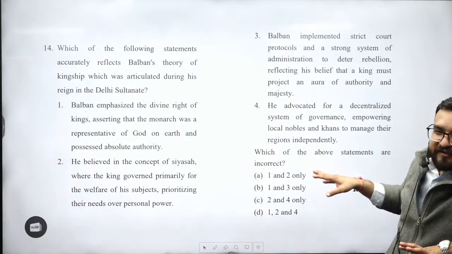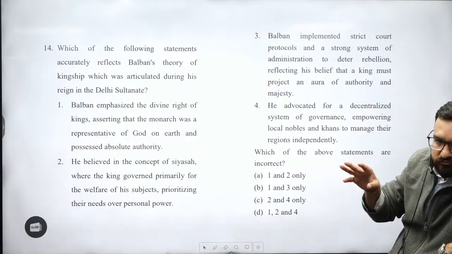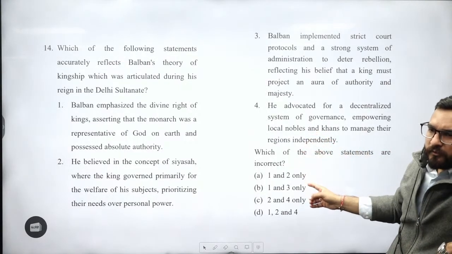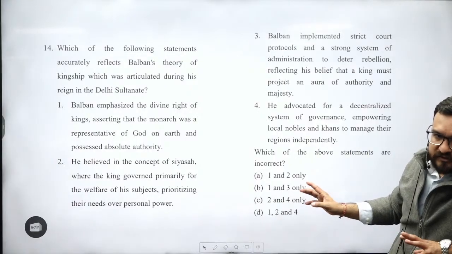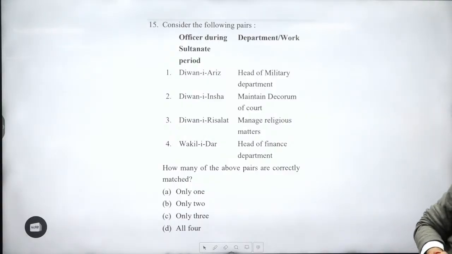Achha, they have asked the incorrect one again. So don't do this in the exam, you can do it here, but in the exam it happens, and I am telling you, 2 to 3 questions will be based on this incorrect and correct. This is their pattern.